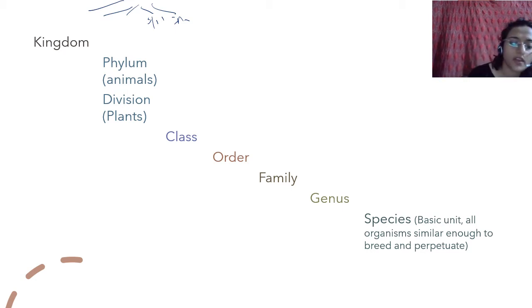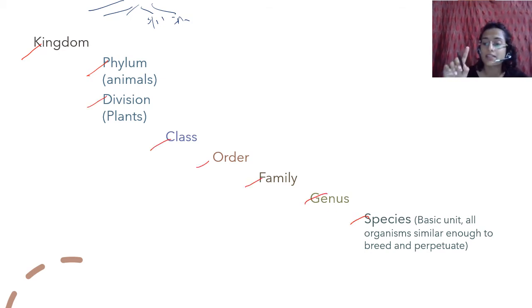So you have kingdom, phylum or division, class, order, family, genus, species. Species is the most basic unit, and all organisms are similar to each other and they can breed and perpetuate their own species, right? Species refers to a group of organisms that have the ability to breed with each other, to interbreed. They are very similar to each other. All human beings are Homo sapiens. So all of them have the ability to interbreed.